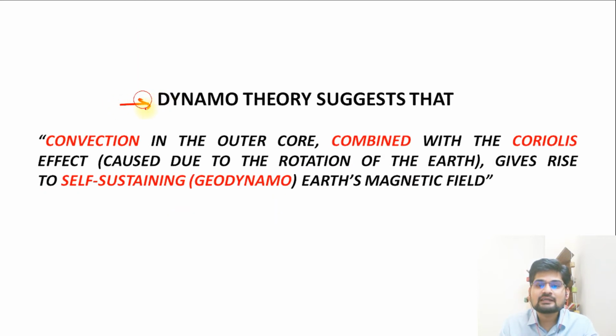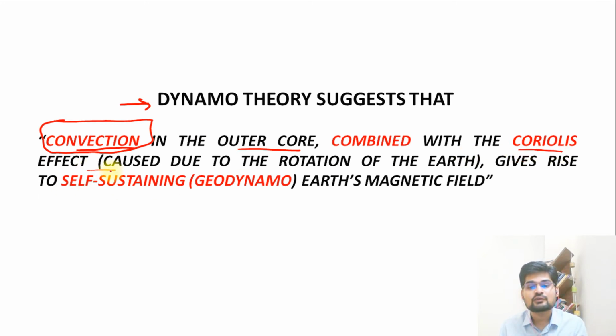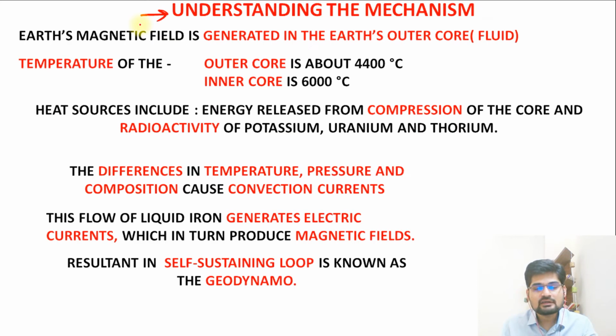The statement of dynamo theory suggests that convection in the outer core, remember, convection is the process, combined with the Coriolis effect, that is the effect of rotation of the Earth, gives rise to this self-sustaining geodynamo. Remember, this is the geodynamo theory of Earth's magnetic field in one sentence. Further, we can elaborate it to write a bigger answer if you are attempting geography as an optional paper and it is asked as a question. These are important things we need to understand about the mechanism.